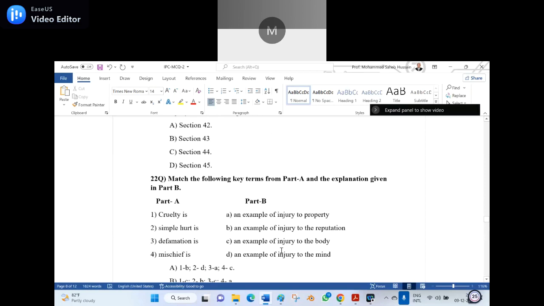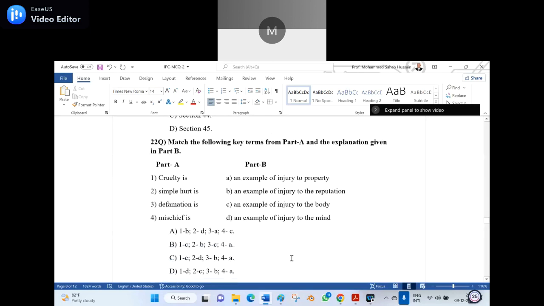Now, 22nd question. Match the following key terms from Part A and the explanation given in Part B. Number 1, Part A, cruelty is. Number 2, simple hurt is. Number 3, defamation is. Number 4, mischief is. Part B: A, an example of injury to property. B, an example of injury to the reputation. C, an example of injury to the body. D, an example of injury to the mind.